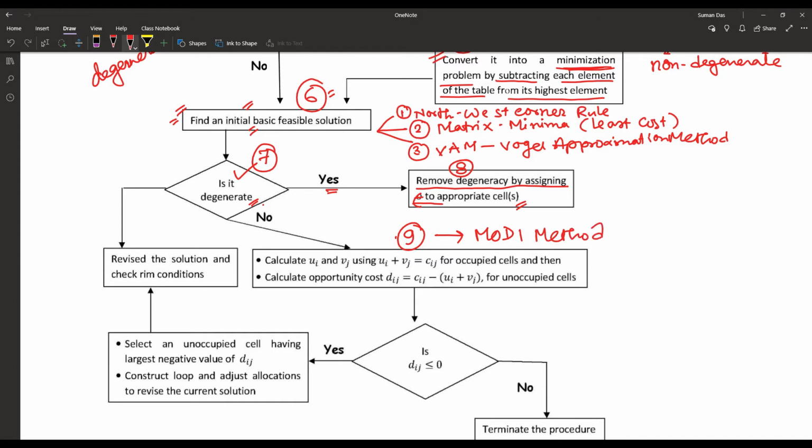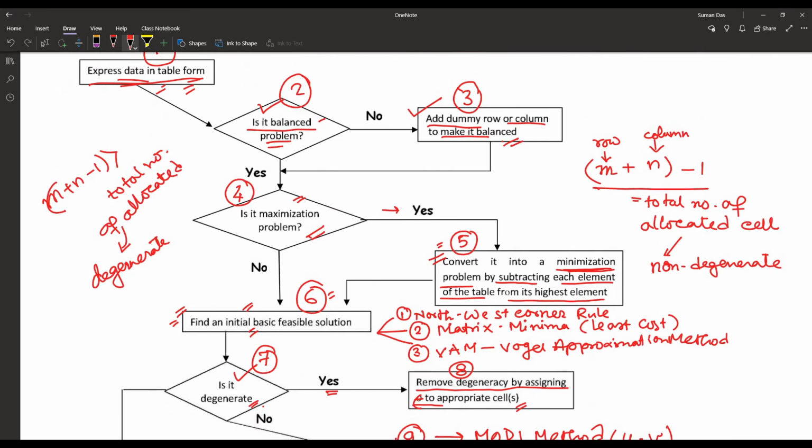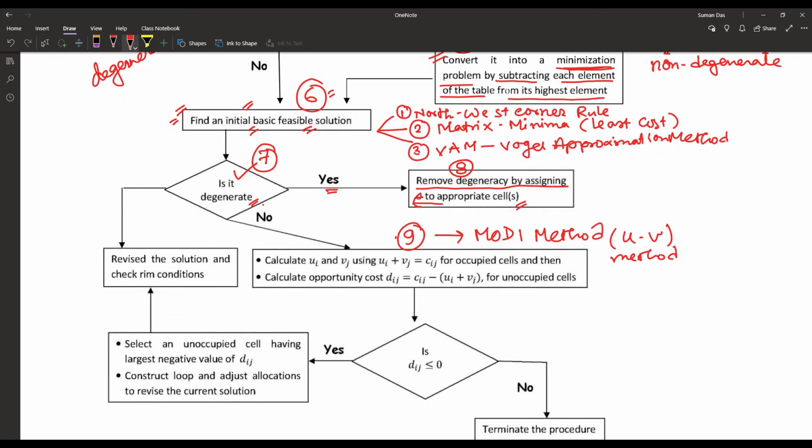And the Modi method, also known sometimes as the UV method, is for the optimality checking. So now for the problem, we have found an initial basic feasible solution using VAM. No degeneracy has been found, so we can simply overlook that step, but we have to proceed to the optimality checking or the Modi method here.